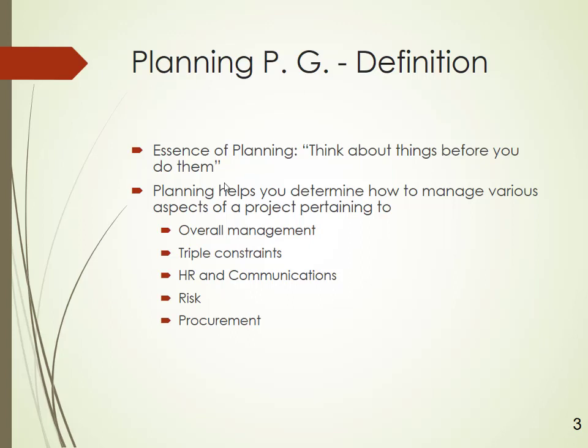Now planning helps you to determine how to manage various aspects of the project pertaining to overall management, triple constraints, HR and communication, risk, procurement, everything. See, if you have a project plan, you know how to manage the project. You know that a project has 3 constraints: the cost constraint, the scope constraint and the time constraint. We call it the iron triangle. So you have to ensure that you balance all these three constraints, scope, cost and time, using planning.